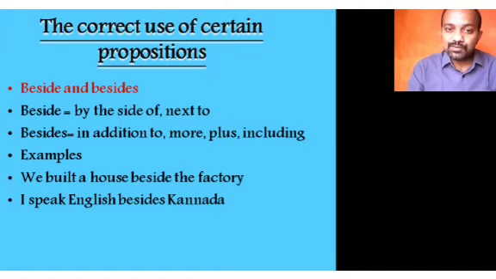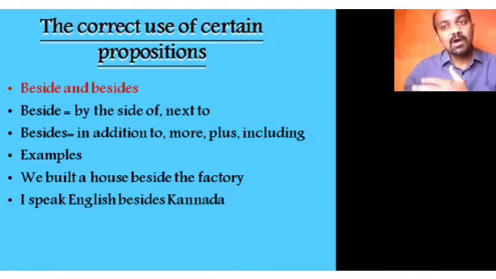We built a house beside the factory. Here, beside means by the side of, next to. I speak English besides Kannada. Here it means in addition to English, you can speak Kannada, or more than one language. So besides is used to add more things to it: in addition to, more, plus or including.